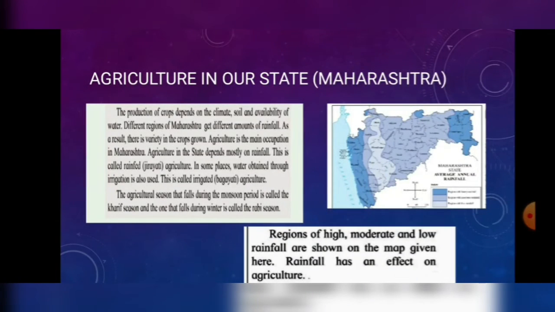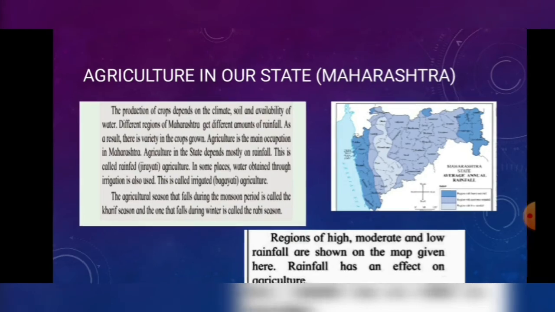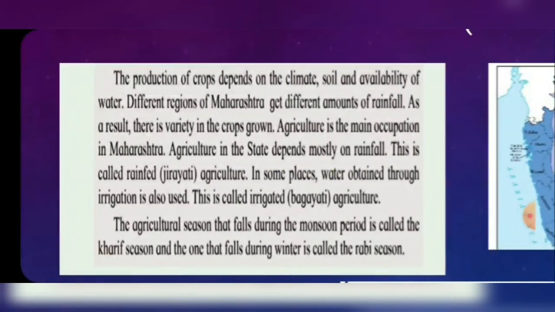Agriculture in our state, Maharashtra. The production of crops depends on the climate, soil and availability of water. Different regions of Maharashtra get different amounts of rainfall. As a result, there is variety in the crops grown. Agriculture is the main occupation in Maharashtra. Agriculture in the state depends mostly on rainfall. This is called rain-fed or Jirayati agriculture.